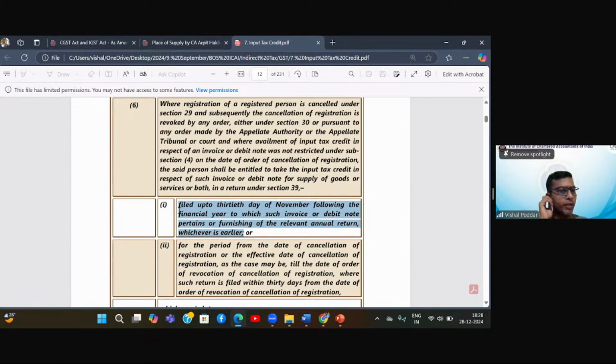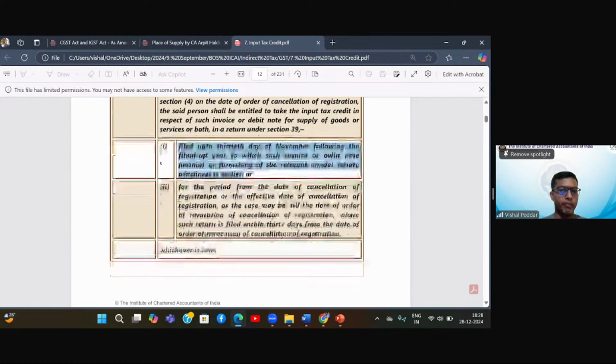Now, when this clause 1 will apply, if the revocation has happened in October only, the due date is still pending. Then you do it by the due date only. There is no relaxation or extension of time. Okay, yes, sir. I understood. So in the first case there is no relaxation, because revocation relief is not required, right?